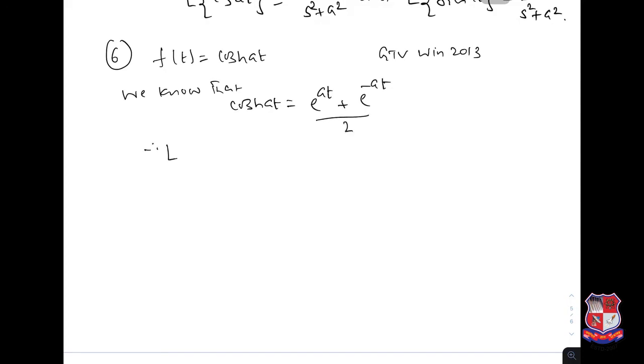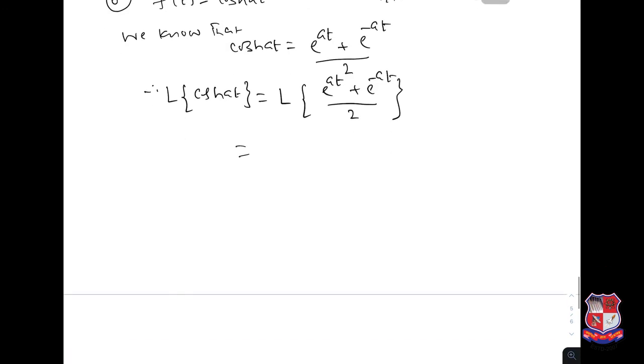So the Laplace transformation of cosine hyperbolic at equals the Laplace transformation of e power at plus e power minus at, divided by 2, and we use the linearity property here. So this is 1 by 2 times the Laplace transformation of e power at plus the Laplace transformation of e power minus at.